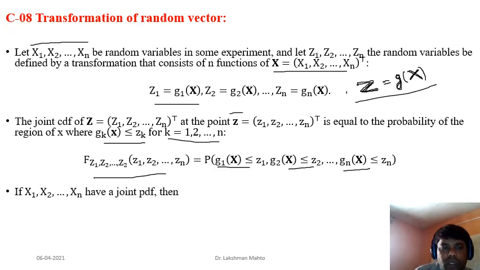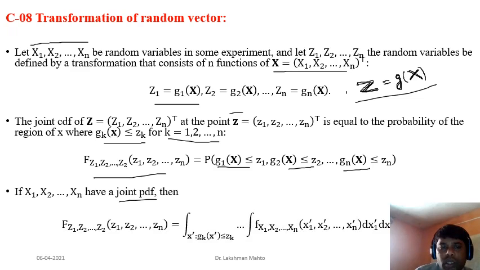And suppose x1, x2, up to xn have a joint PDF, then we can say that the CDF is just the integral of this joint PDF. If we have the CDF, then we can get the PDF by differentiation, by taking the partial derivative n times.